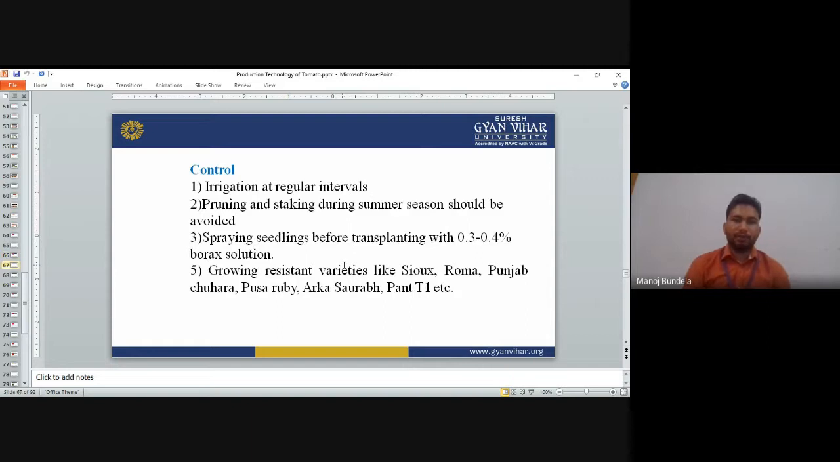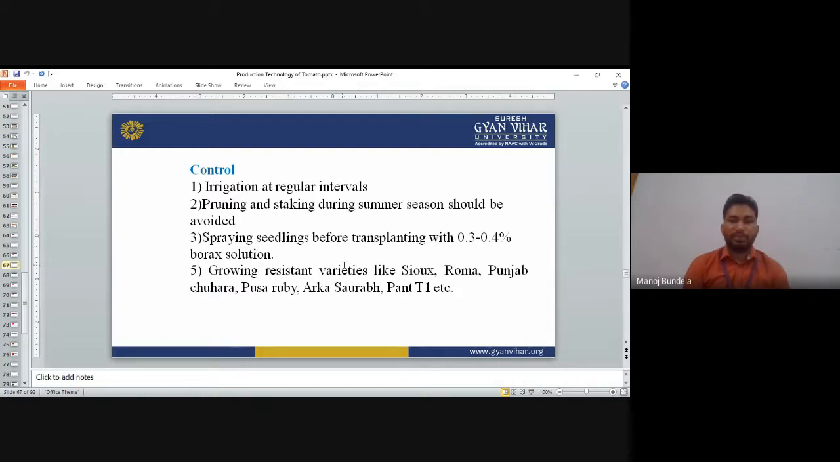So how can we control it? Irrigate at regular intervals, meaning we should not leave a long dry spell and then apply water suddenly. We have to supply water regularly. Pruning and staking during the summer season should be avoided. Spray the seedlings before transplanting with 0.3 to 0.4% borax solution.